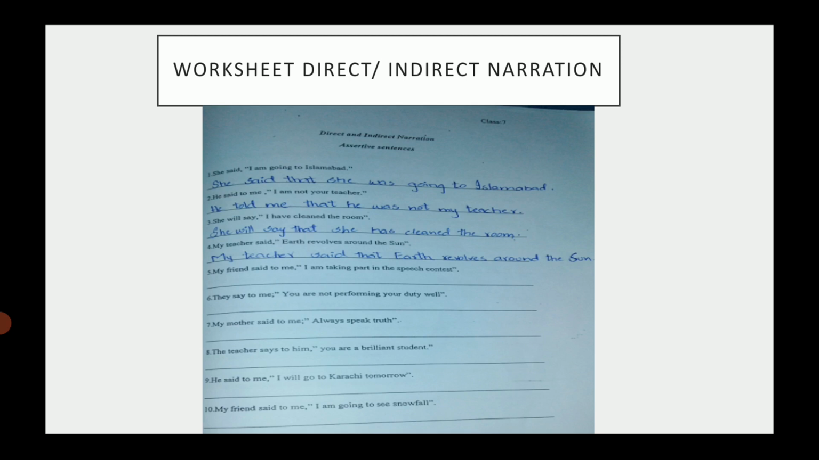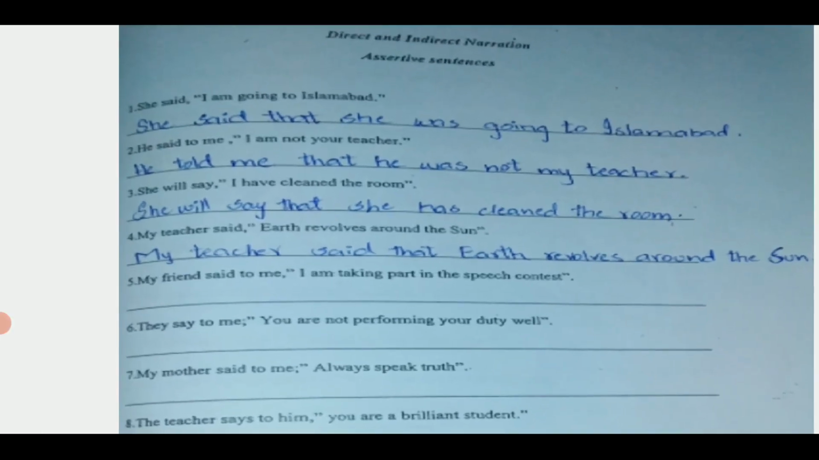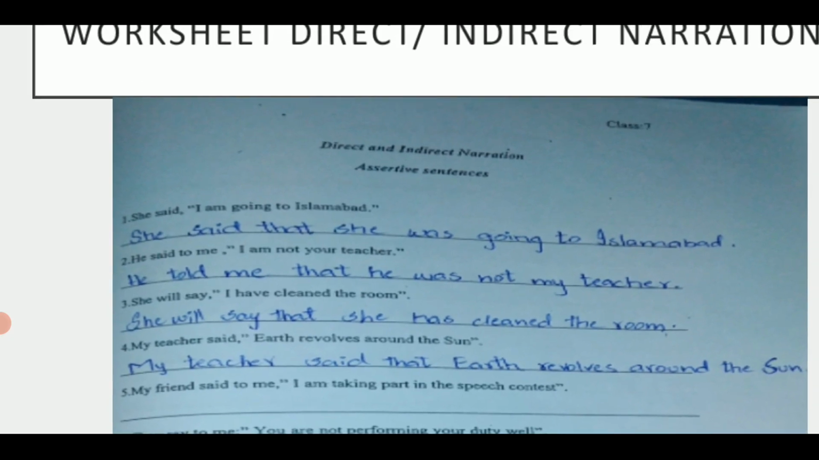so now let's start. We can see gradually how we can change a personal pronoun while changing a sentence into an indirect sentence, and how we can change the tense also. So let's start. First one is she said. Okay, first of all, you all have to write date and day on the top. Understood? Don't forget to write date and day. Let's start. She said, I am going to Islamabad.